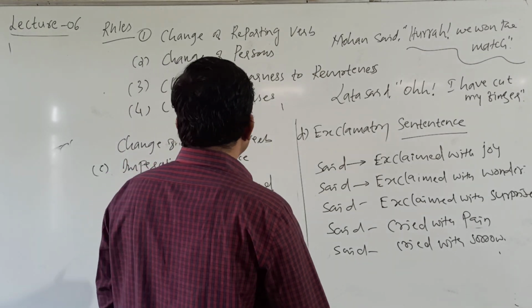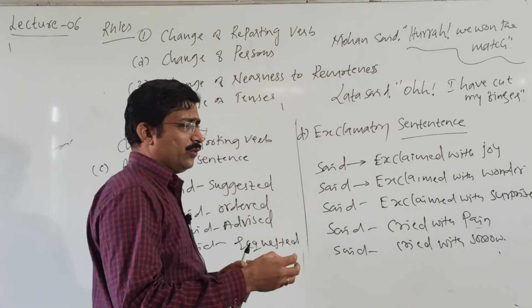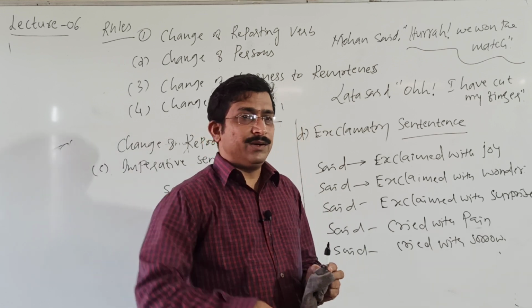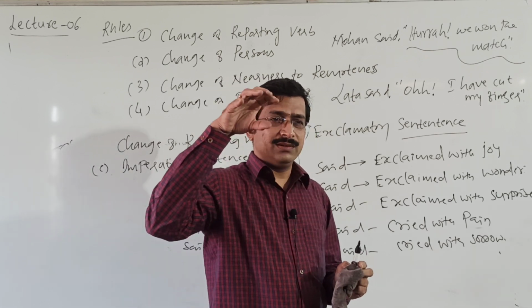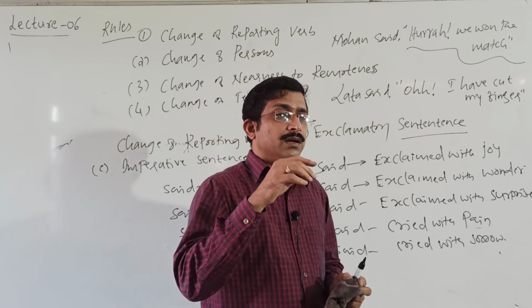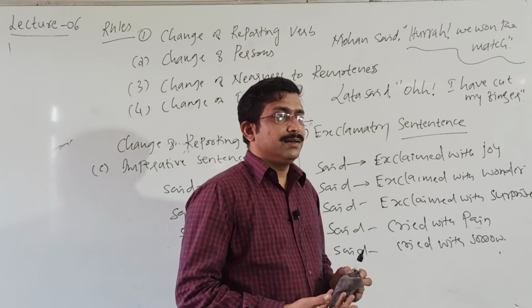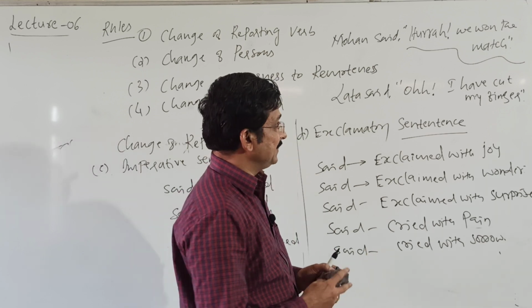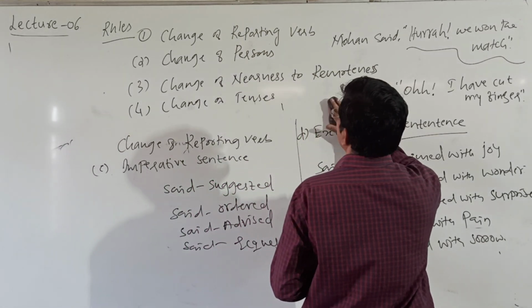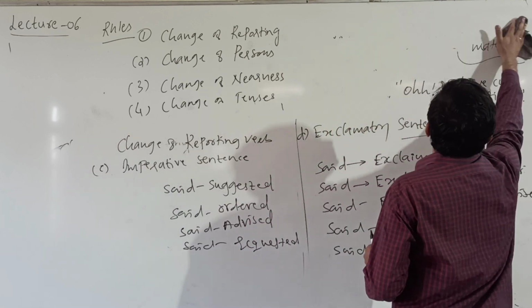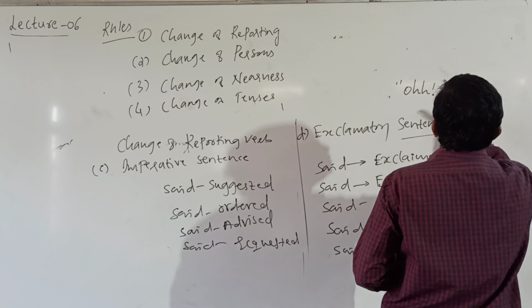Now, as we discussed, how we change a reporting verb, depending on assertive sentence, interrogative sentence, imperative sentence, and last one, exclamatory sentence. Now, change of persons.